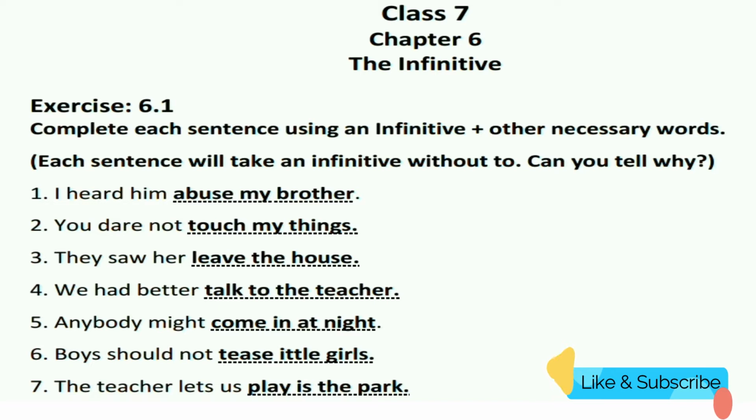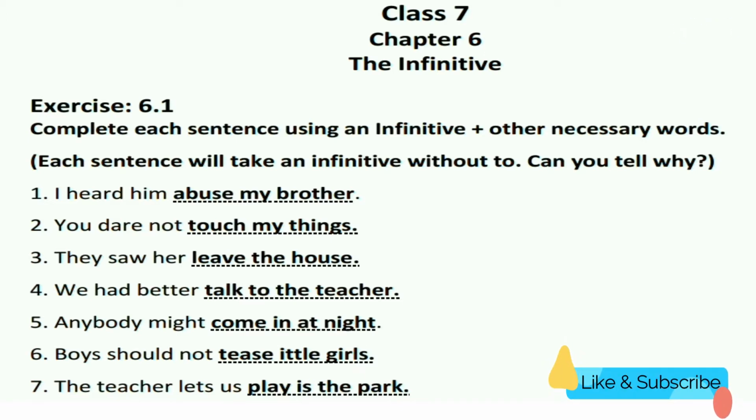Today I am going to start class 7th English grammar 6th chapter, and that is the infinitive. Infinitive means the root or the base form of a verb, like be is the base form of is, am, are, was, were and being. Do is the base form of does, did, done, doing. Have is the base form of has, had, having. Write is the base form of writes, wrote, written and writing. Thus be, do, have and write are infinitive.